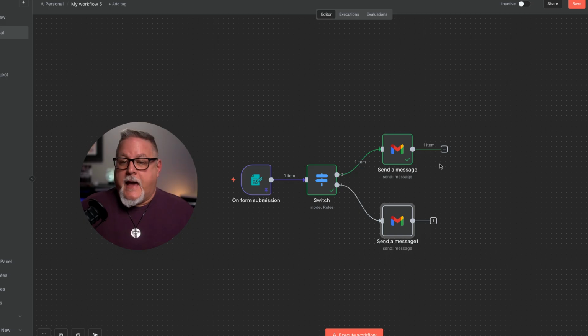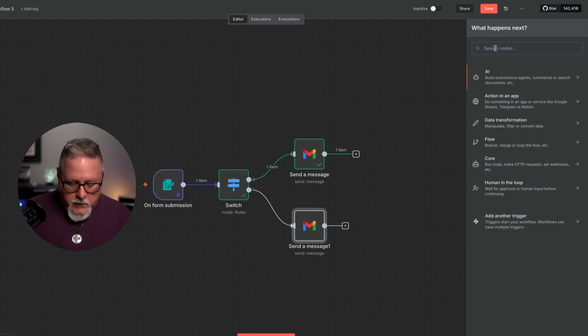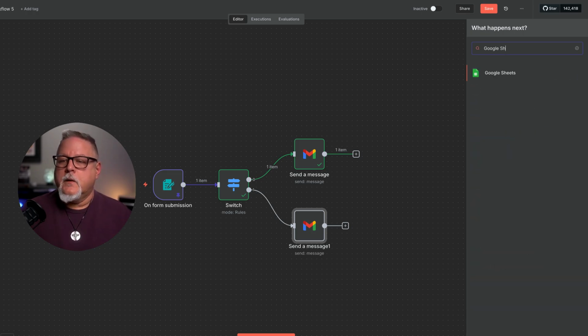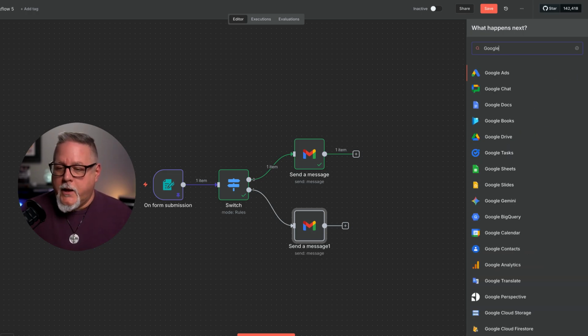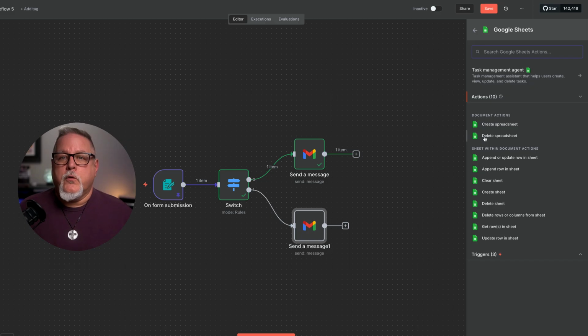What we want to do is, how do we know that anybody filled out this form and what's going on? Well, after this email goes out, you could have your CRM updated. You could get a text. There's just a 1,000 different ways you could get notified for this. For the sake of this tutorial, I'm just going to use a Google Sheet. But again, look at all these different options that you have here that you can choose from. So Google Sheets, and then you're going to have even more options within the sheet itself.